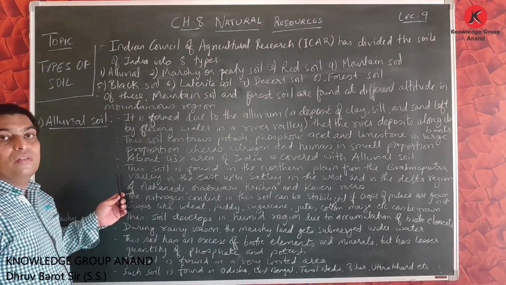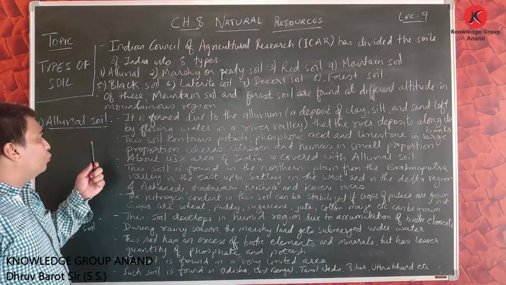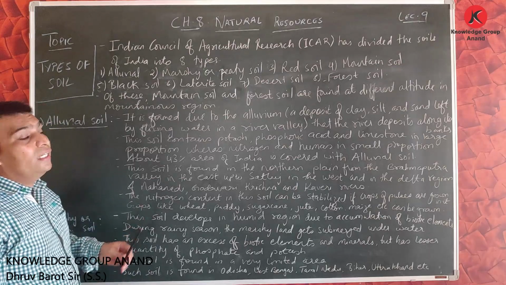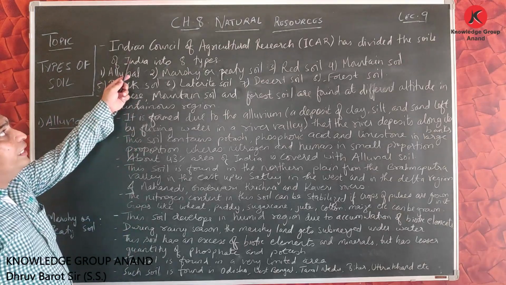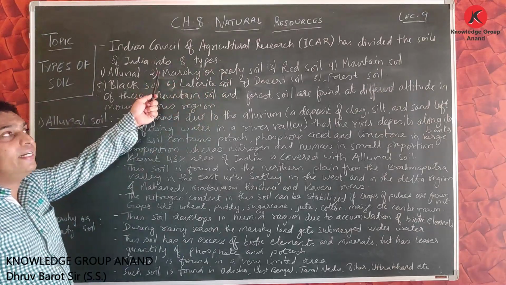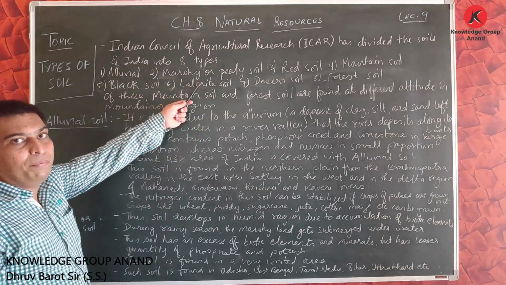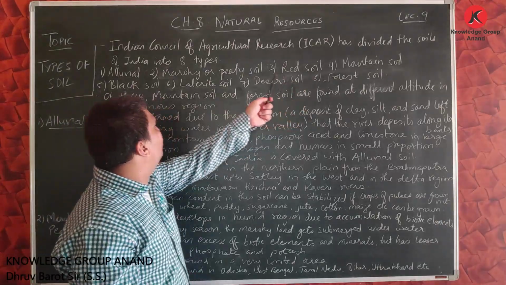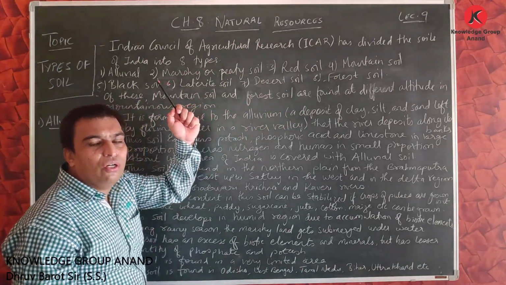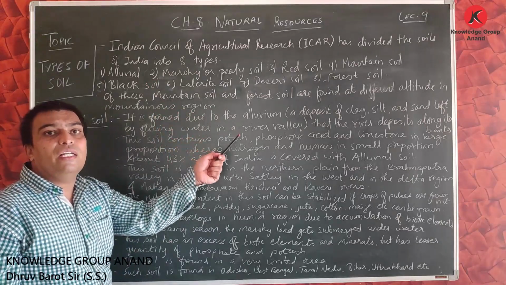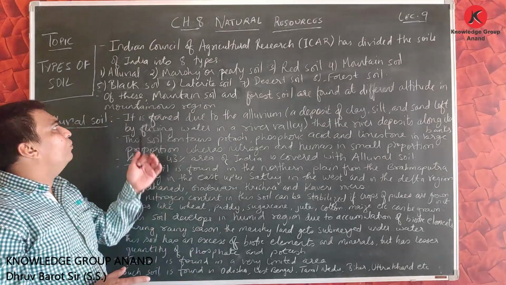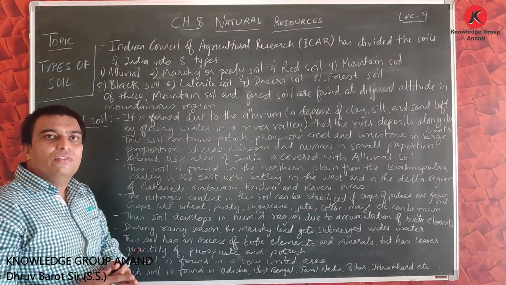Today we covered these two topics, alluvial soil and marshy or peaty soil. Friends, let us take a quick look. The Indian Council of Agricultural Research (ICAR) divided soil into 8 types: alluvial soil, marshy or peaty soil, grey soil, mountain soil, black soil, laterite soil, desert soil, and forest soil. Of these, forest and mountain soil are found at different altitudes in the mountainous region itself.